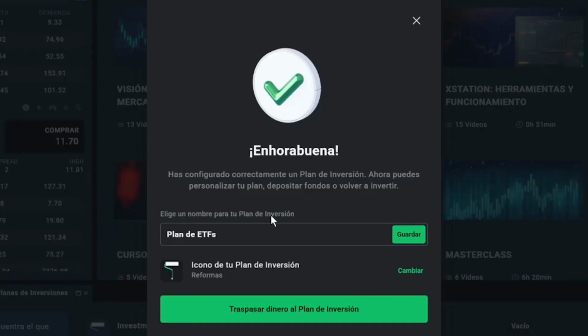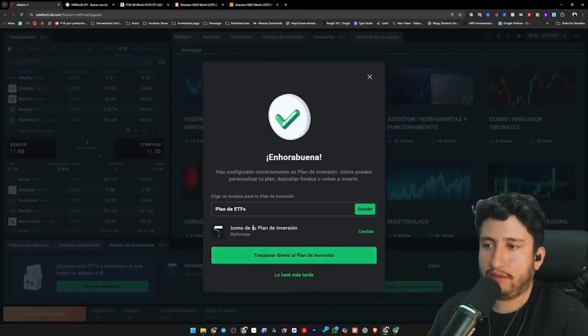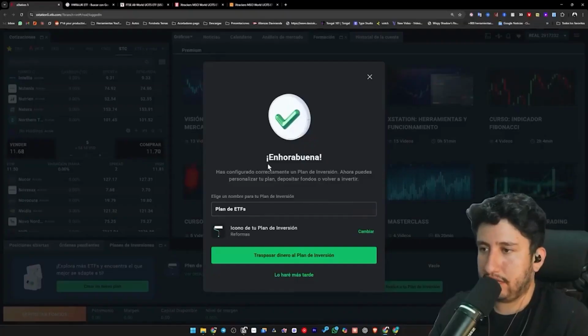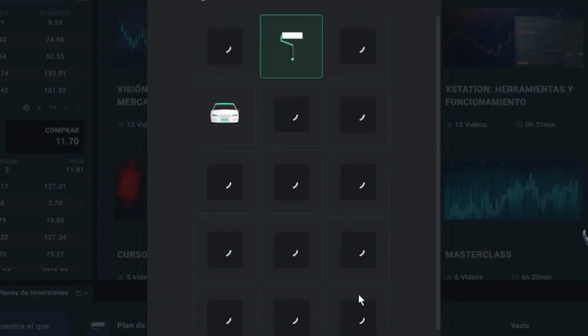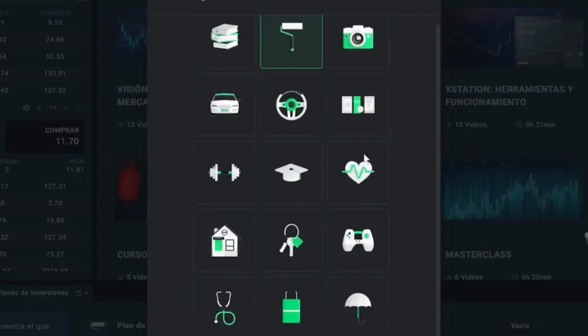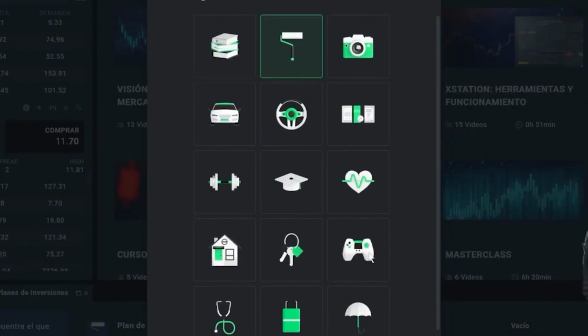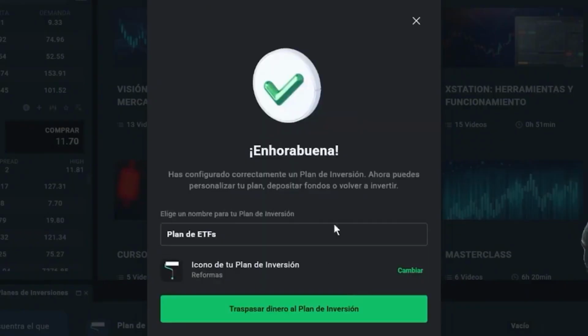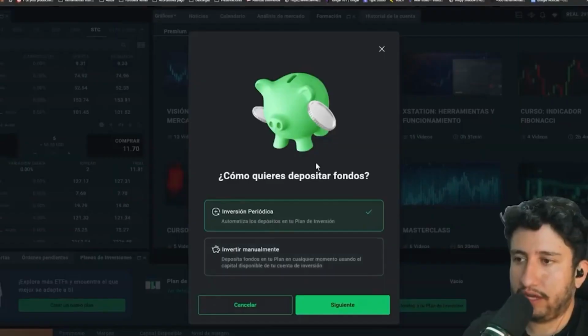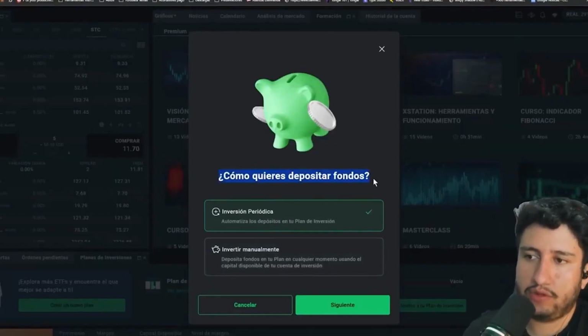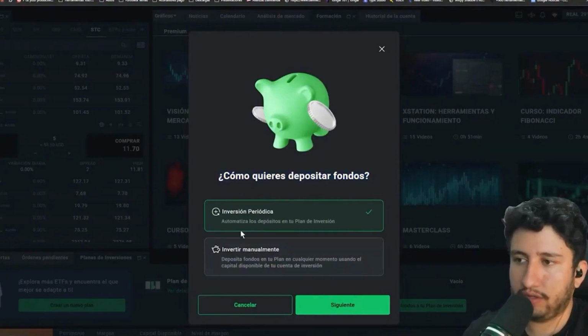We will present this plan on a monthly basis to observe its performance, allowing you to see any modifications we implement, whether we maintain it, close it, and subsequently alter it, or if we increase the percentage, the weighting, and so forth. For the ETF plan, we are going to save the icon here, and if we desire, we can modify it if it's for a particular objective, like purchasing a car, acquiring a house, or whatever else. In this situation, I don't have a specific objective. It's merely to generate financial growth over time to produce a return, so the funds don't just remain idle, so to speak. Here, you transfer funds to the investment plan.